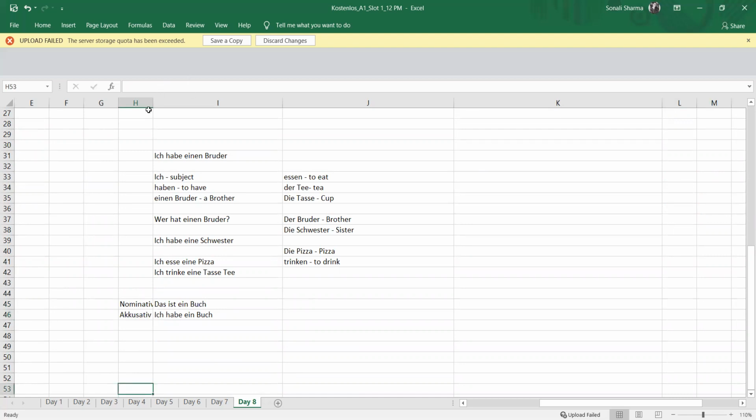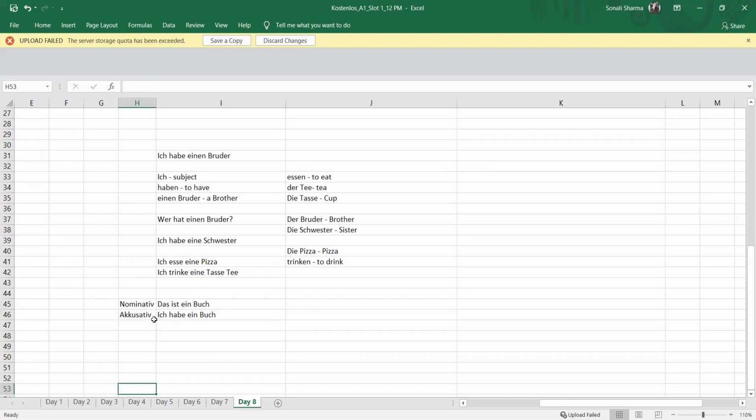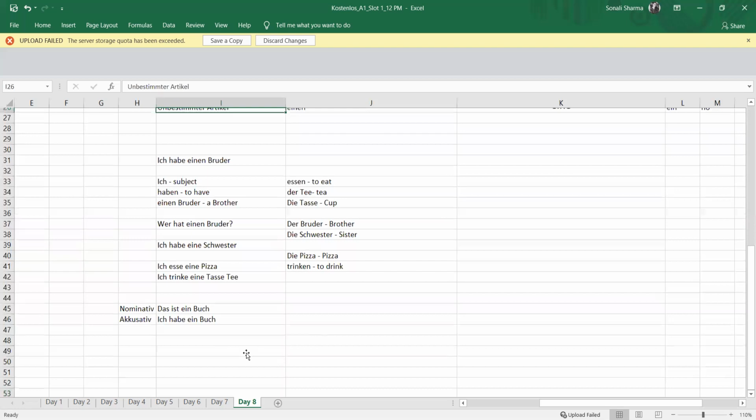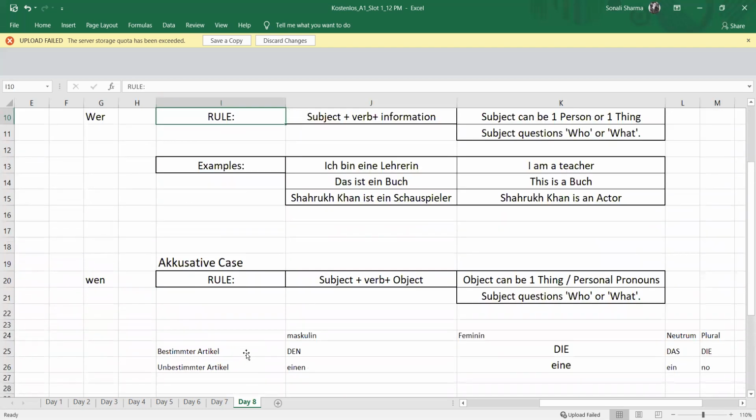Easy, very easy. You just need to figure it out. Nominative und Akkusativ. Das ist ein Buch. Ich habe ein Buch. Who is having what is the question. So haben is one of the accusative verbs. Whenever you put haben, that means that particular sentence is an accusative sentence.